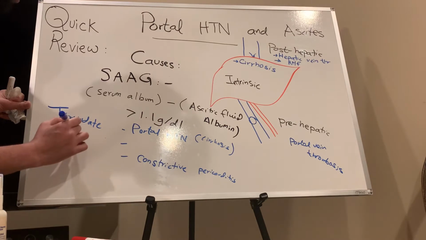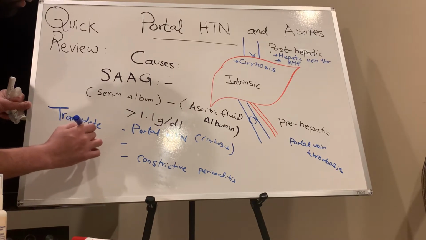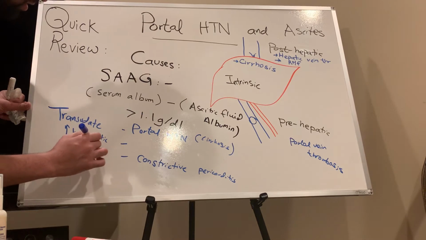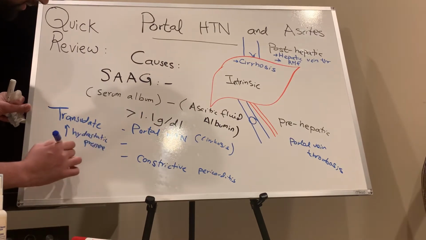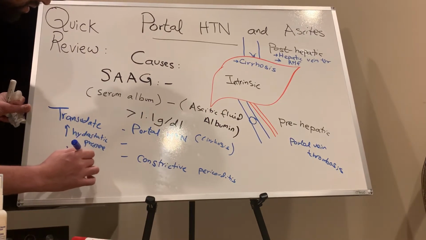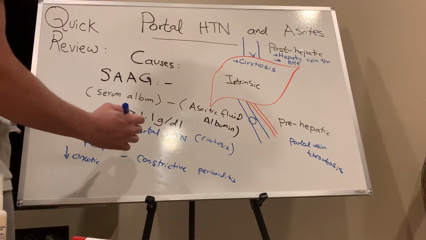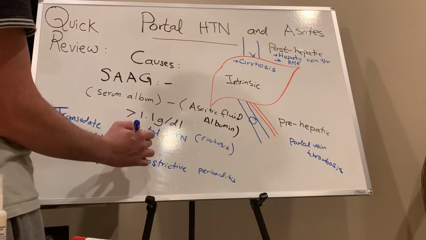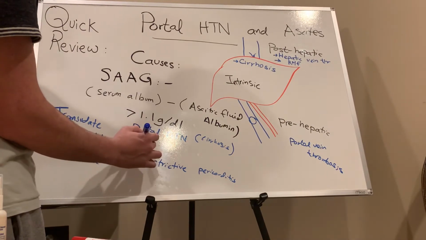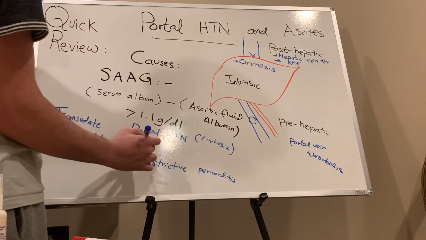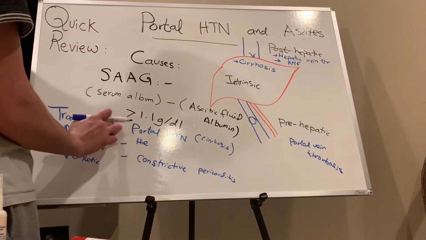We have increased hydrostatic pressure and decreased oncotic pressure. And CHF will also fall under here? CHF also falls under here, and those are the causes leading to increased portal hypertension. Right.